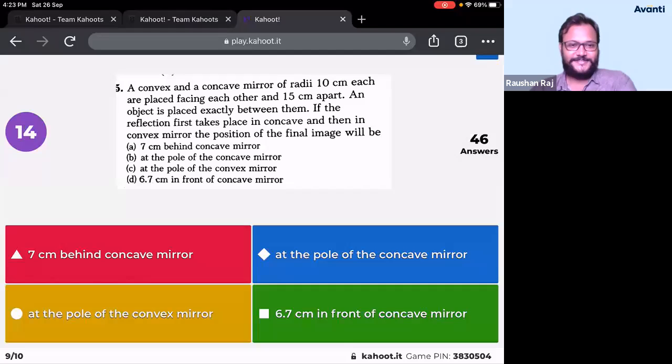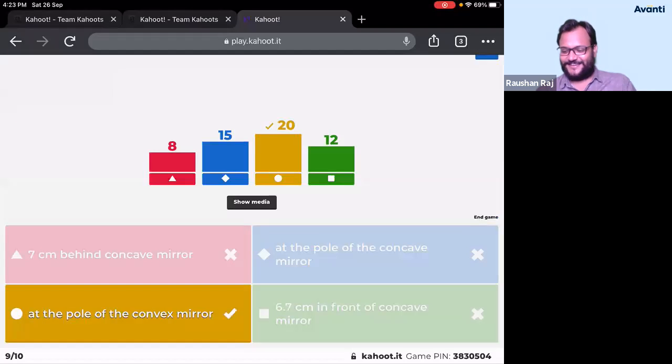Come on, guys, answer this. Tarun, what did I say to you and Rohan? मैंने क्या बोला था? Okay, so 20 of you have got the correct answer. And the answer is at the pole of convex mirror. Because this was very, very easy, बच्चा. ठीक है? तो इसमें क्या है?